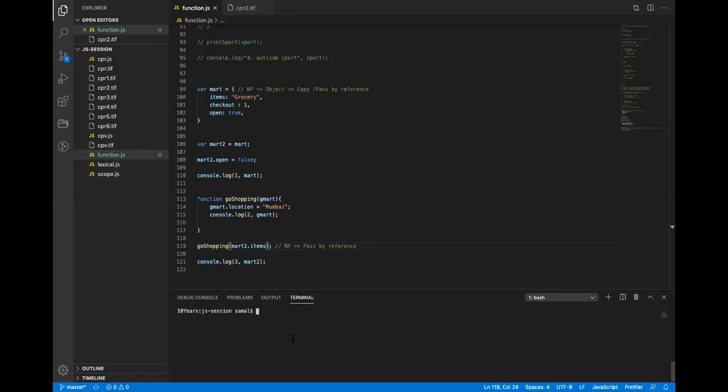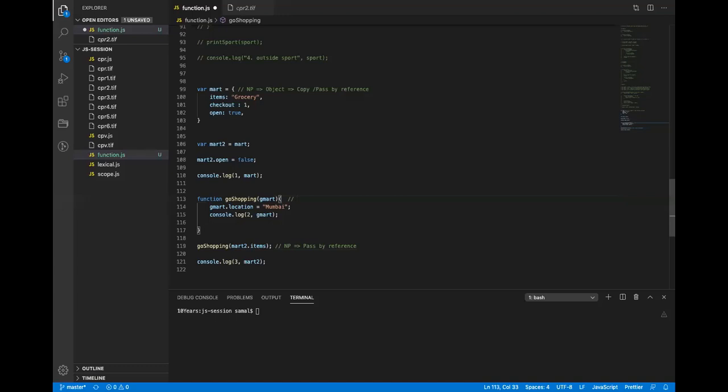What do you think the output should be here? Key item. So what is item and location? Okay, all right. So which value has the Gmart received here? Items, grocery. Okay.